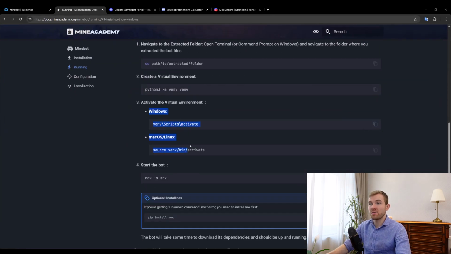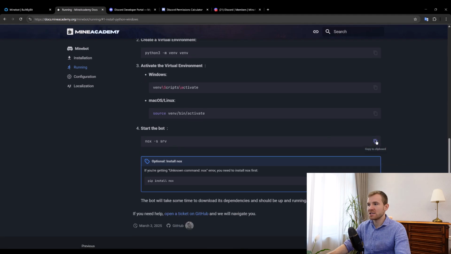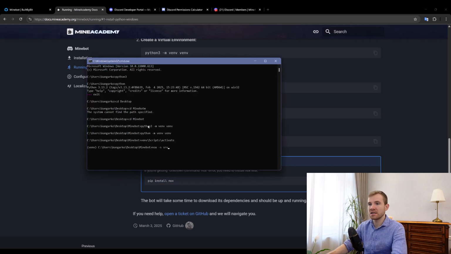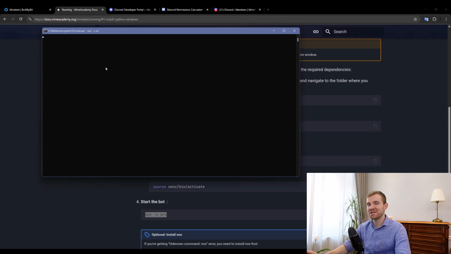We have steps for all platforms in our Discord guide, on our docs, and then we can finally start the bot. I do recommend typing pip install nox first before running this command, because otherwise it will not be functional. Also, please take note, the first time it will download and install all dependencies, so it's going to take a while, but the second time you should see it coming up way sooner. And now it says bot has initialized and connected to the server, which is awesome.